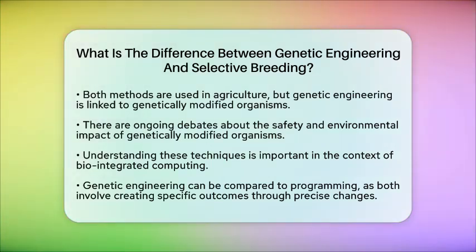In summary, while both genetic engineering and selective breeding aim to modify organisms, they do so through very different methods. Selective breeding relies on natural variation and is a slower process, whereas genetic engineering allows for rapid and precise changes at the genetic level. Understanding these differences is key to appreciating how we can harness these techniques in agriculture and beyond.